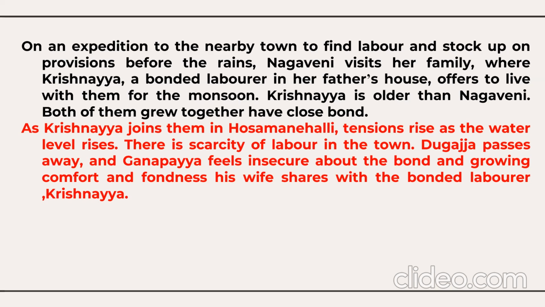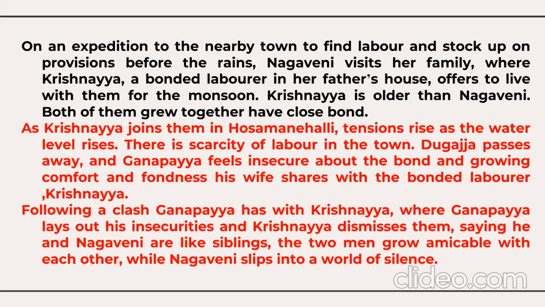Dugaja passes away. Ganpaya feels insecure about the bond and the growing comfort and fondness his wife shares with the bonded laborer, Krishnaya. Nagaveni and Krishnaya are getting very much closer to each other. That was the one tension Ganpaya was facing. Following a clash Ganpaya has with Krishnaya, where Ganpaya lays out his insecurities and Krishnaya dismisses them, saying he and Nagaveni are like siblings, the two men grow amicable with each other while Nagaveni slips into the world of silence. She does not open her mouth.